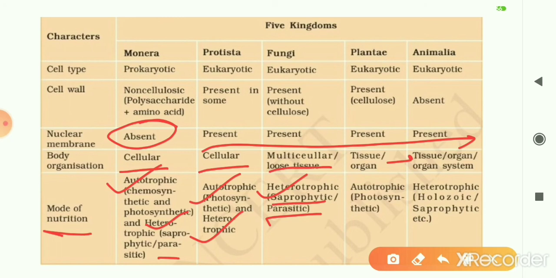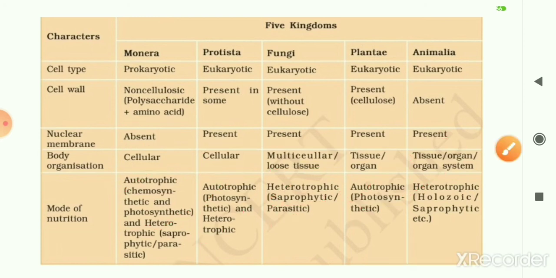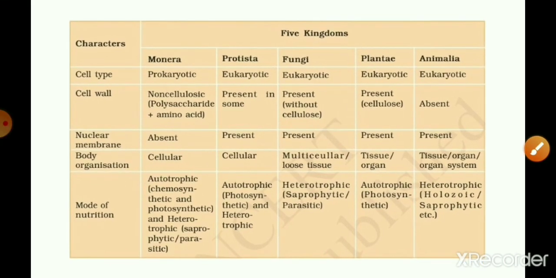Kingdom Plantae includes exclusively autotrophic organisms, and the method by which they make food is photosynthesis. So kingdom Plantae includes photoautotrophic organisms, and kingdom Animalia are all heterotrophic, showing mostly holozoic nutrition or saprophytic or parasitic mode of nutrition. So that's about the 5 kingdoms of the living world.